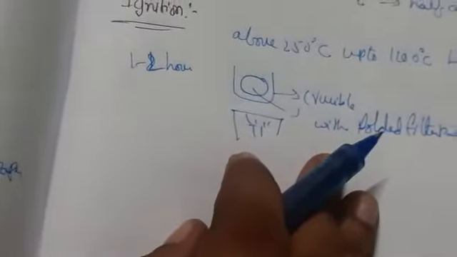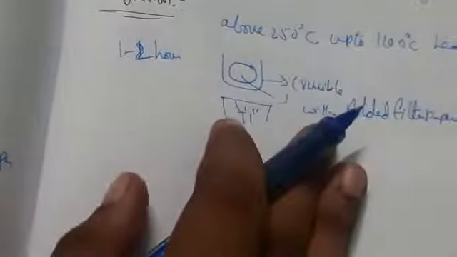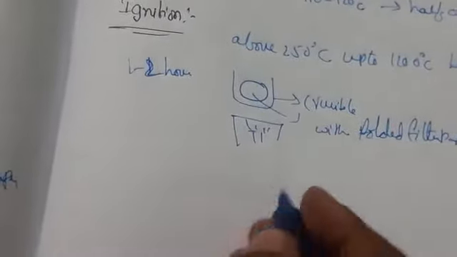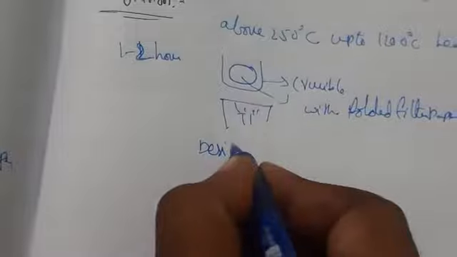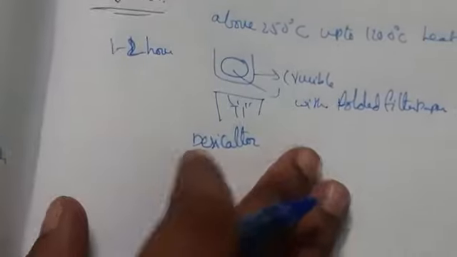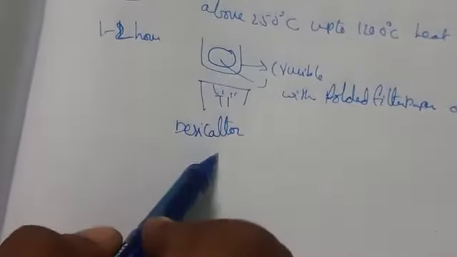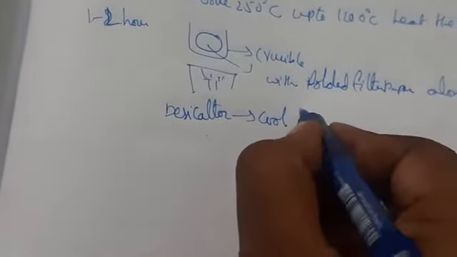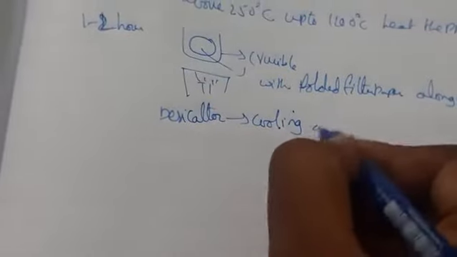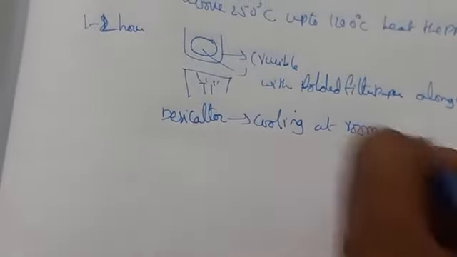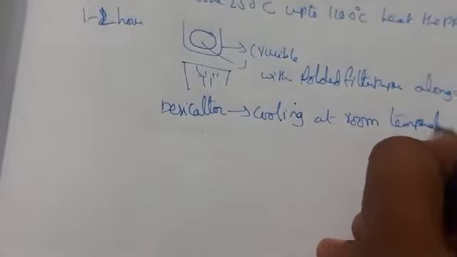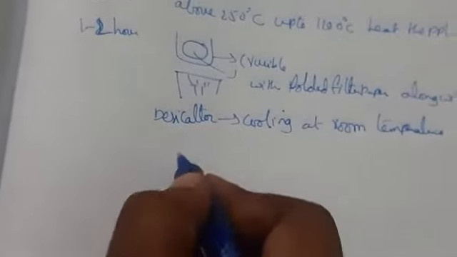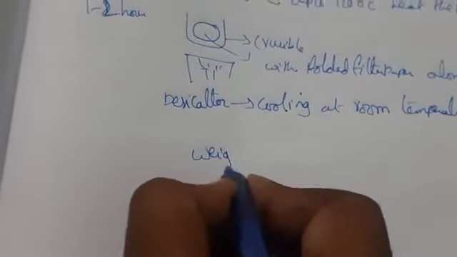Where do we cool it? This should be cooled in a desiccator. We cool this one in the desiccator to room temperature. The desiccator is used for cooling purposes. After cooling, we collect it on paper and weigh it.